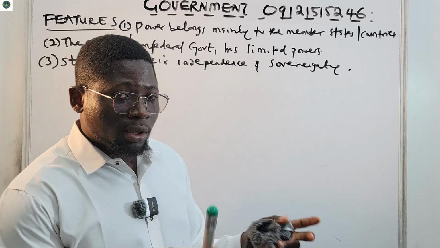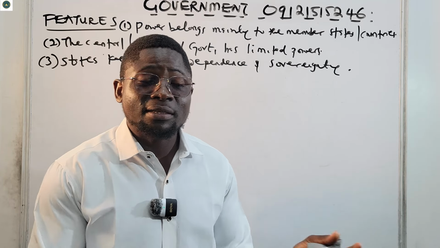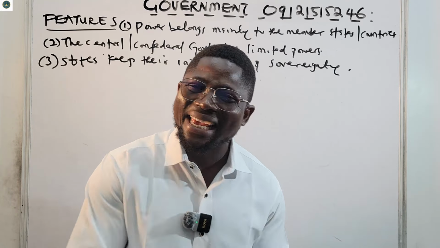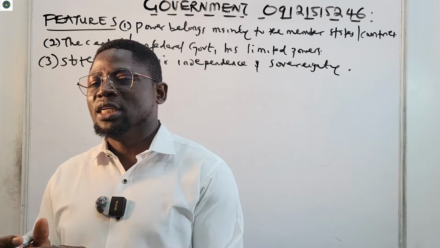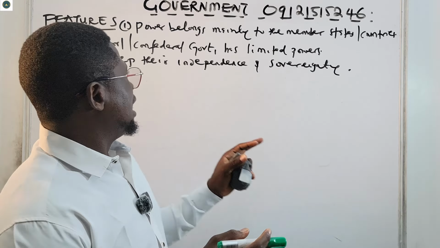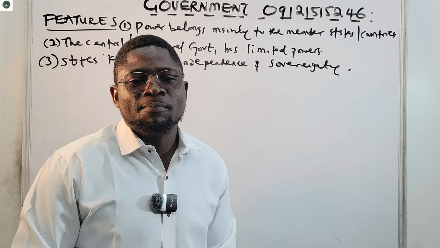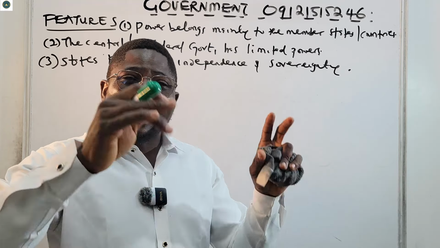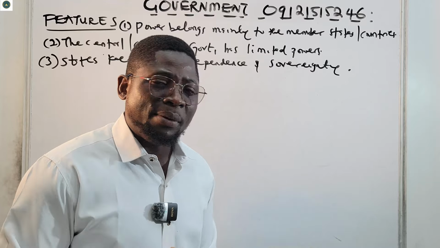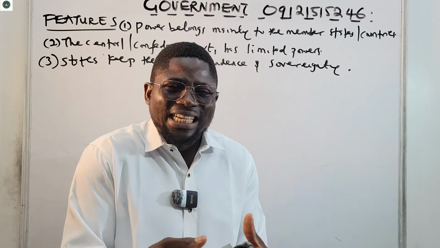Once a state feels they are no longer getting the benefits for which they formed the confederalism, they can decide to break away and leave the confederalism. Are we together? So that's why we say states keep their independence and sovereignty. They keep their army, their people, everything. They are just there for a particular purpose, maybe defense.